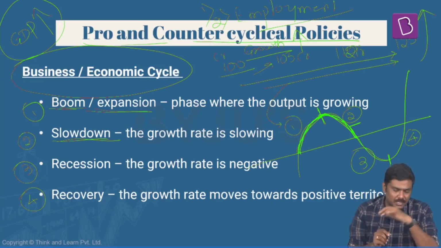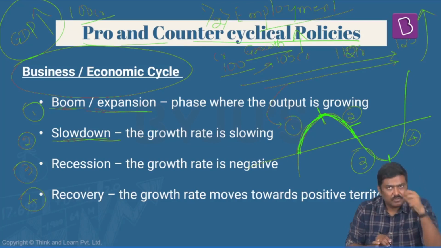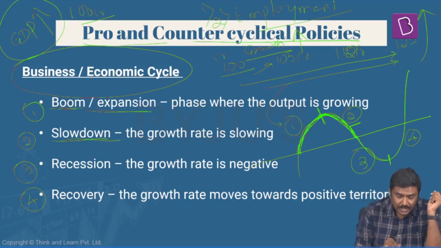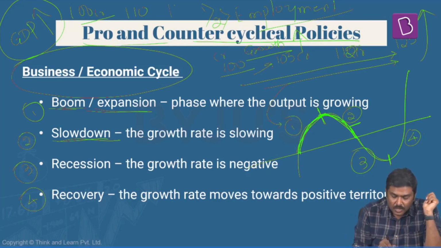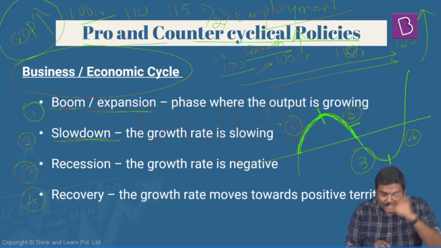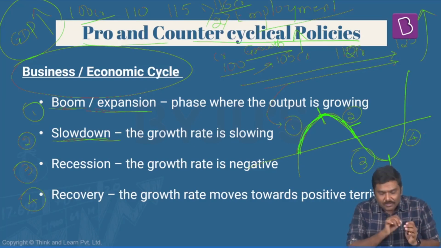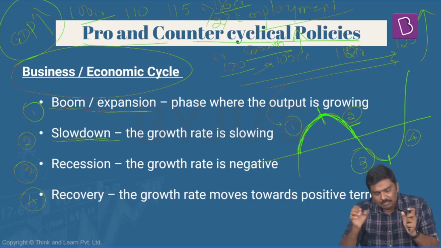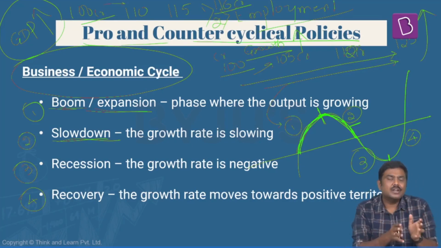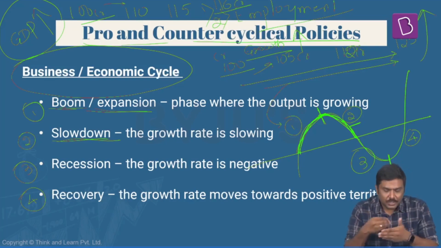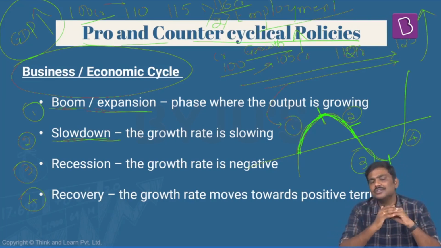Let me give a simple example here. Imagine for a particular country, the GDP value currently is, let's say, 100 crore rupees for the current year. Next year, it becomes 110 crore rupees. One year after this, it will become 115 crore rupees. And the year after that, the GDP will increase to 116 crore rupees. Now have a look at the numbers here. What is happening is the GDP value is increasing. Is it okay? From 100 crore, it has increased to 110, then to 115, then to 116. So the GDP value has increased, no doubt about this.